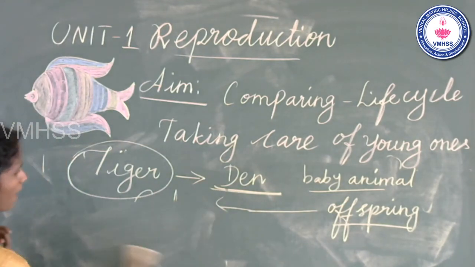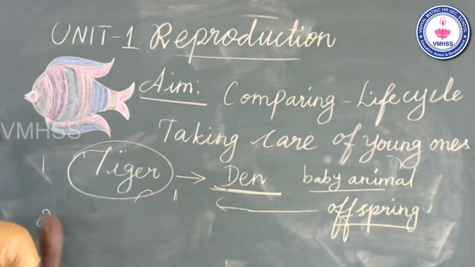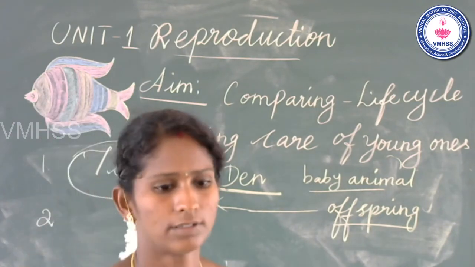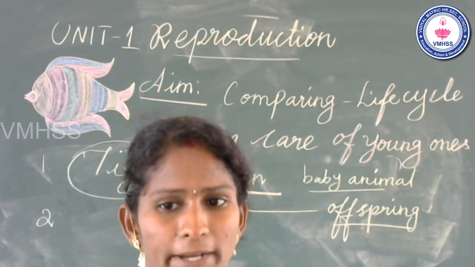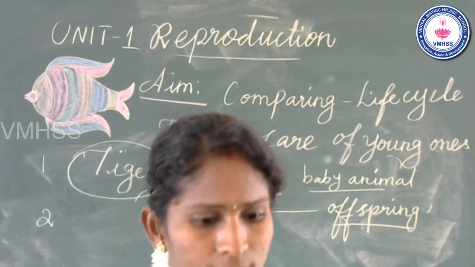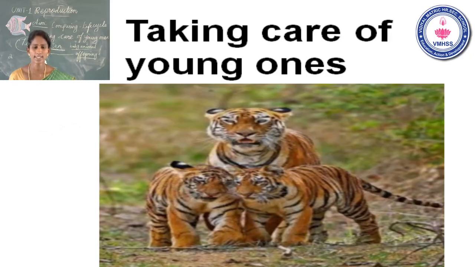Okay. Second one. Students, see the slide. Taking care of young ones. See the tiger and cub. Yes, it is a very nice picture. See the second slide.